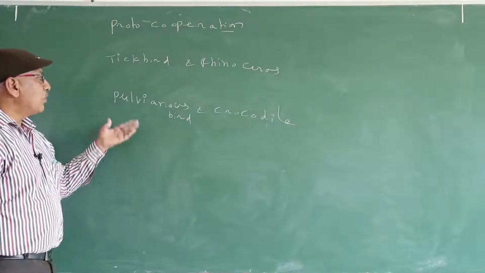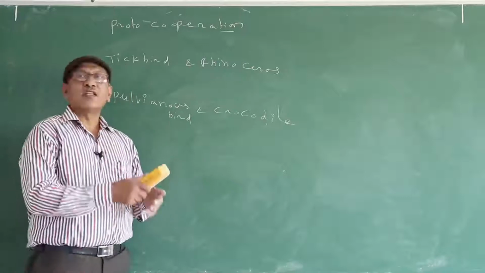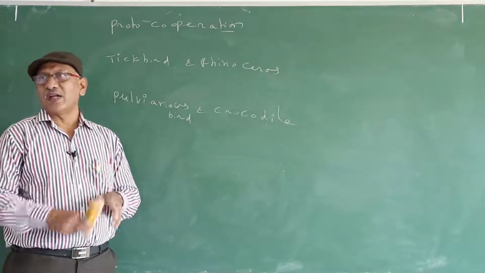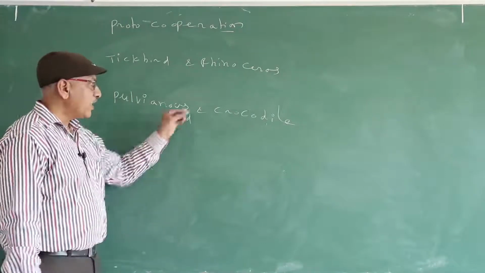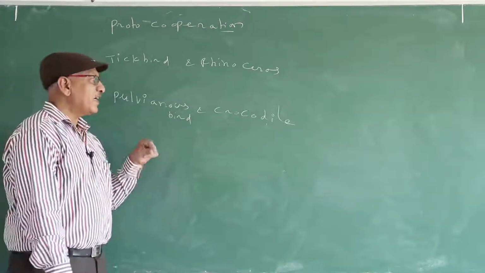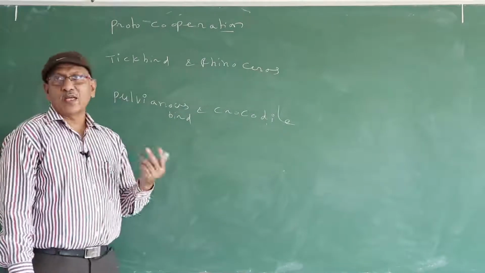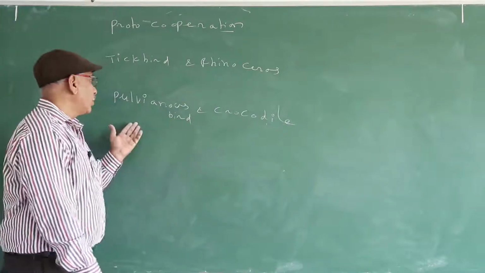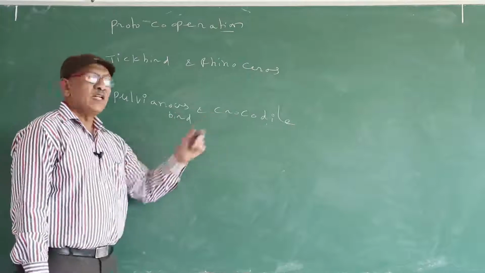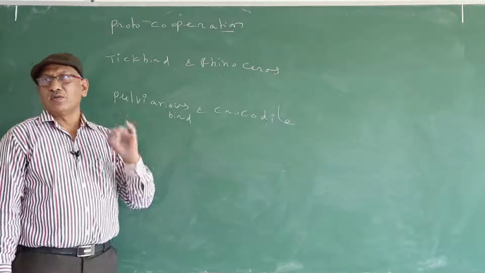So the Pulvianus bird is also known as the crocodile bird. Whenever the crocodile opens its mouth widely, the Pulvianus bird enters into the buccal cavity and collects the leeches attached to the gums. In this manner, the crocodile is benefited. For the Pulvianus bird, food is available in the buccal cavity, so the bird is also benefited.